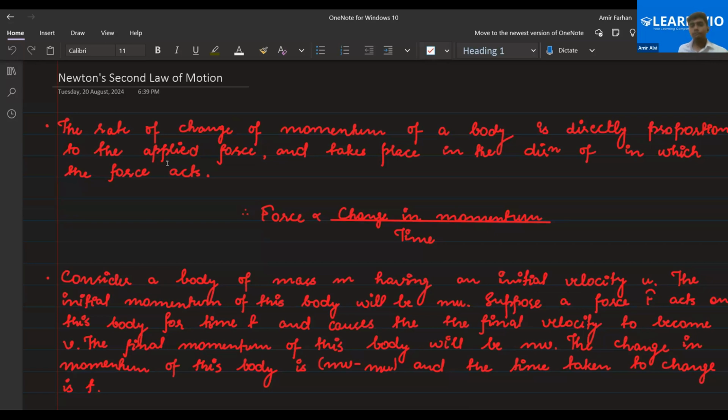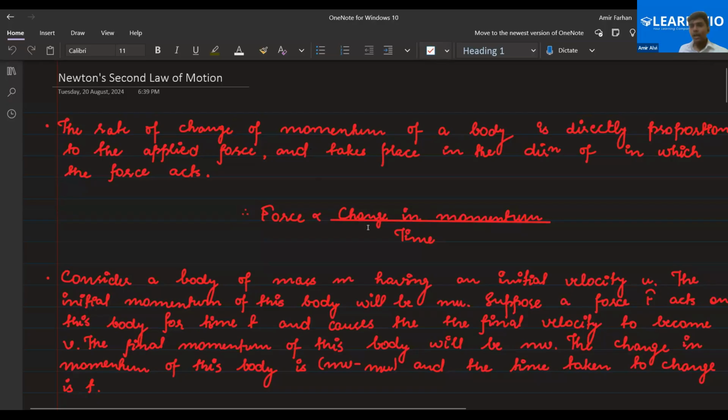So let's understand: the rate of change of momentum of a body is directly proportional to the applied force, and the motion takes place in the direction of the force. Clear? Force is directly proportional to the change in momentum. Suppose the body was moving with some initial velocity u.